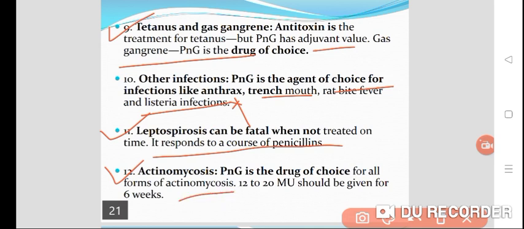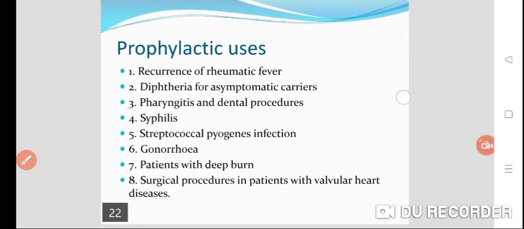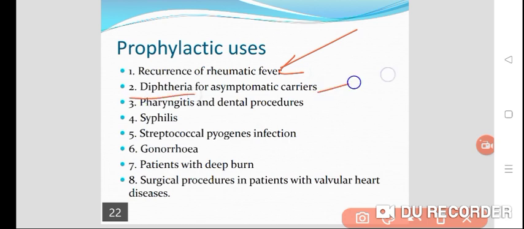Now the prophylactic uses. You can use penicillin for prophylaxis against recurrence of rheumatic fever, diphtheria in asymptomatic carriers, various dental procedures, pharyngitis, syphilis, focal pyogenic infections, gonorrhea, patients with deep burns, and surgical procedures in patients with valvular heart disease. All these are the prophylactic uses.